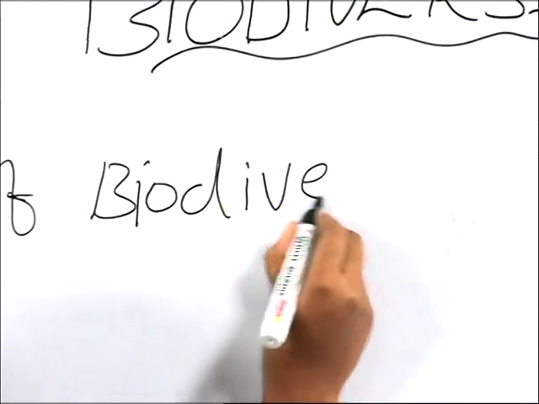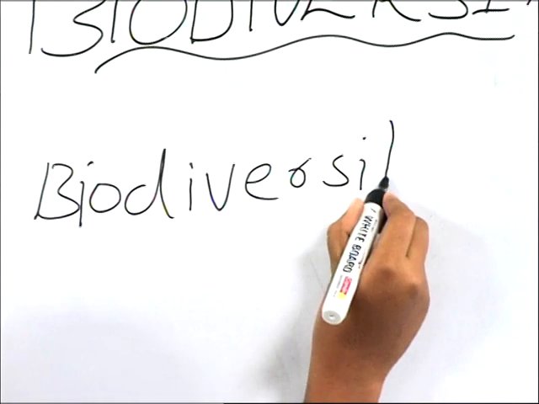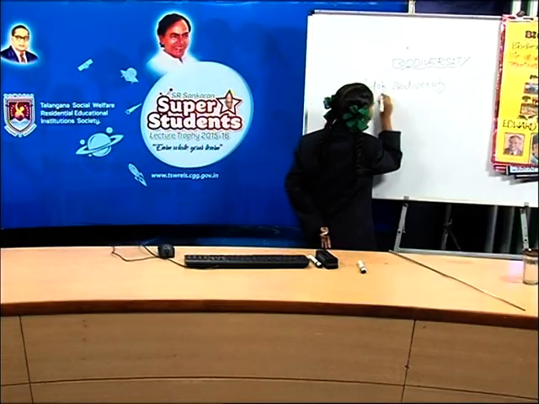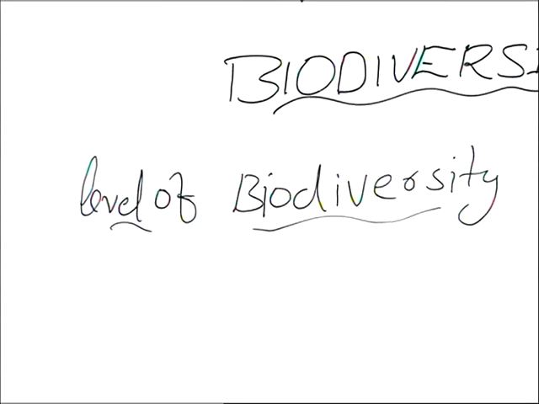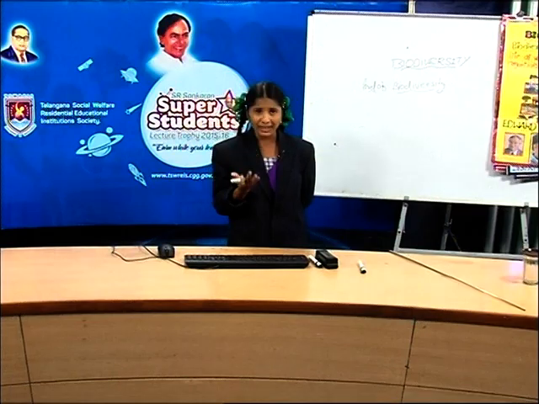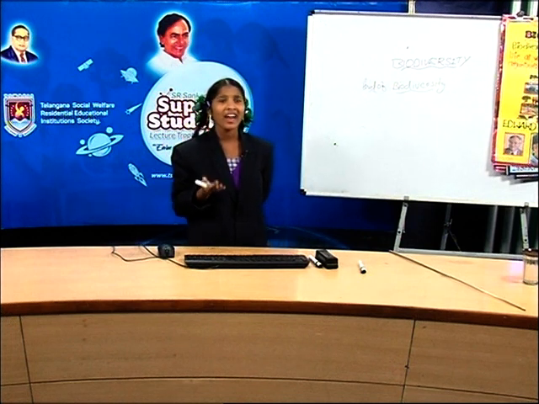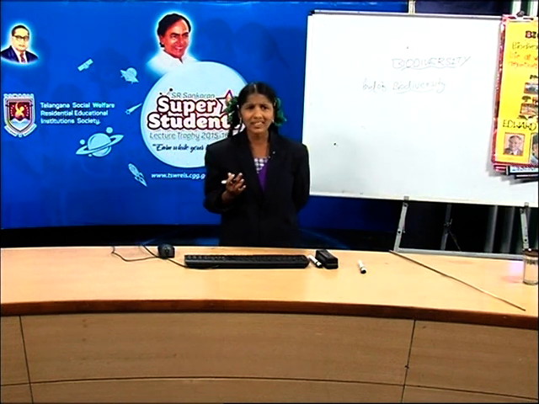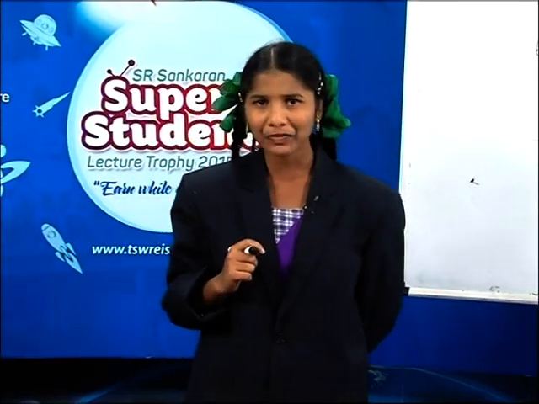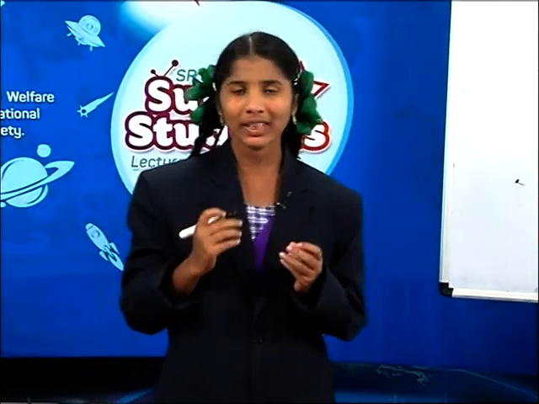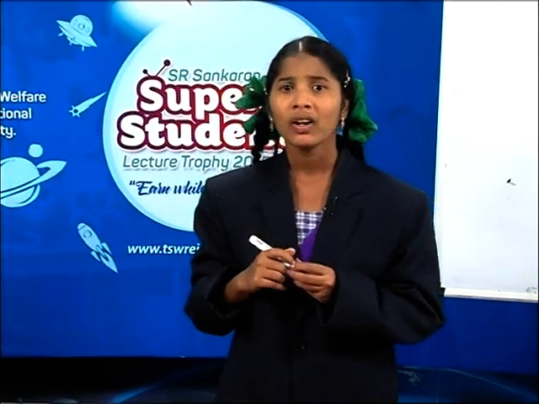Biodiversity exists not only at the species level but at all levels of biological organizations ranging from macromolecules within the cell to biomes. Where does biodiversity exist, friends? Yes, biodiversity exists not only at the species level but at all levels of biological organizations ranging from macromolecules within the cell to biomes.